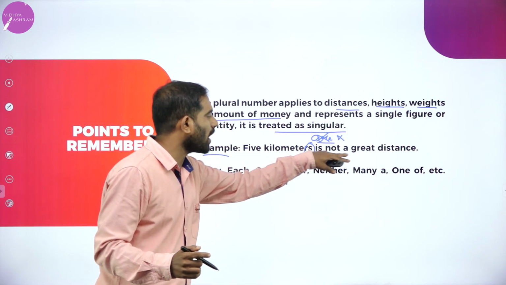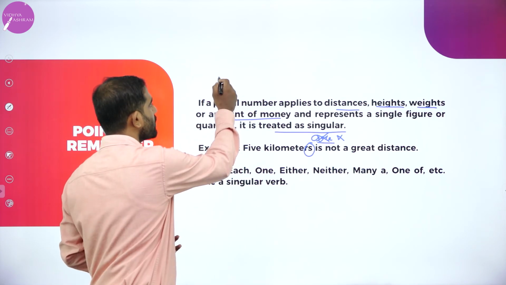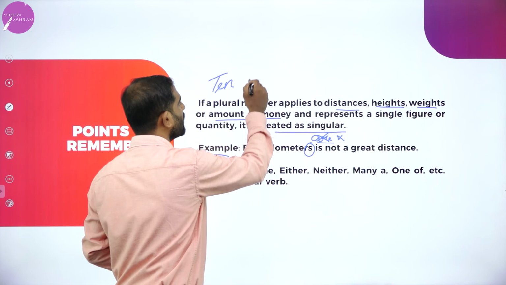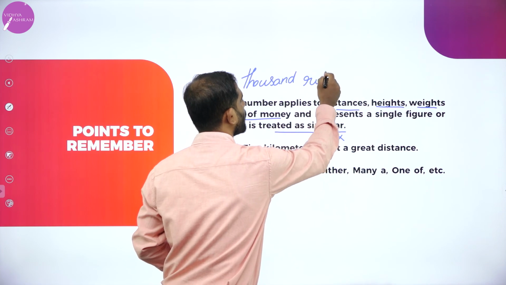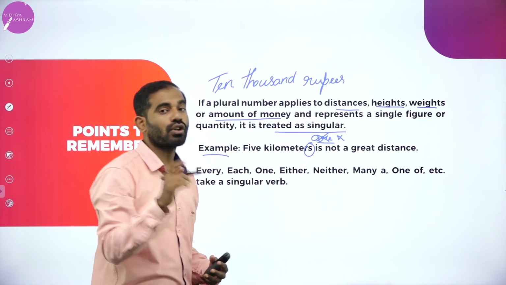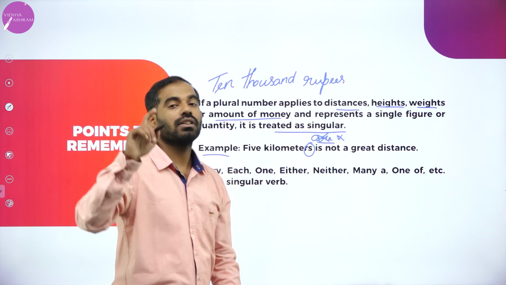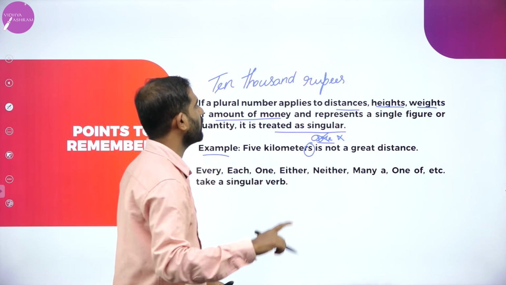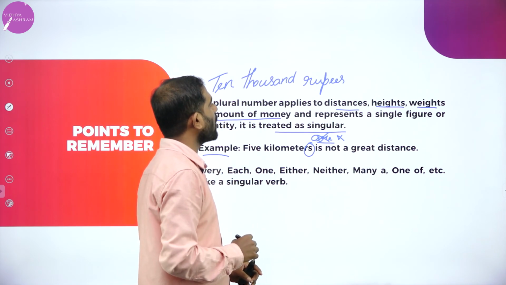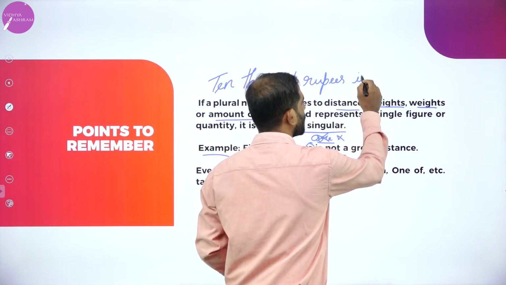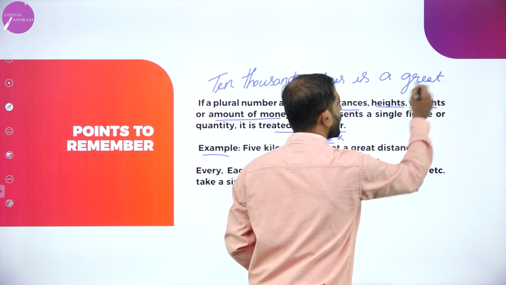I'm just going to give you one more example for this explanation. $10. We say $10 or 1,000 rupees, 10,000 rupees. We are talking about rupees, not rupee, though it seems plural, but the explanation says the verb should always be singular. 10,000 rupees is a great amount.